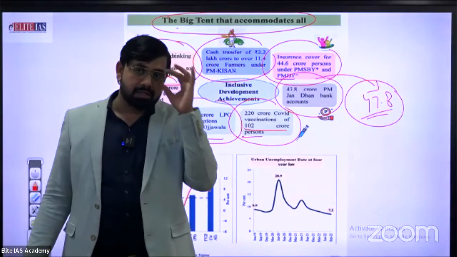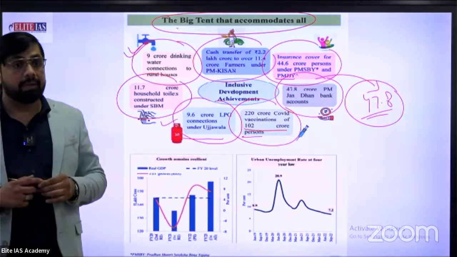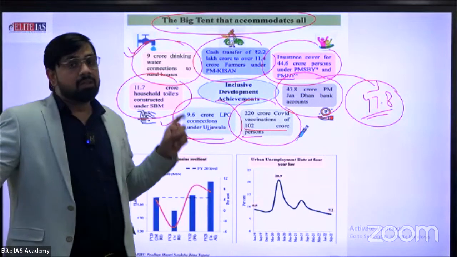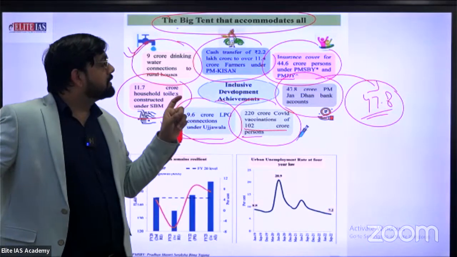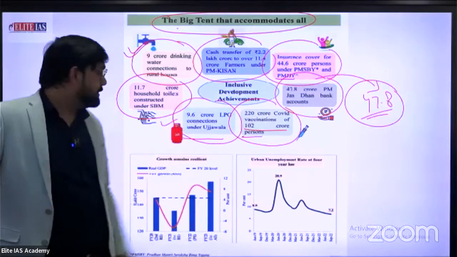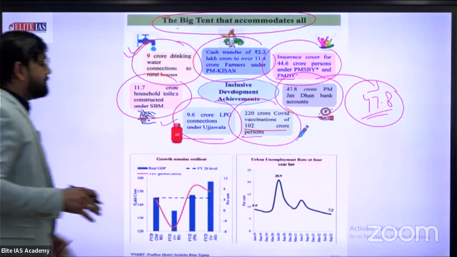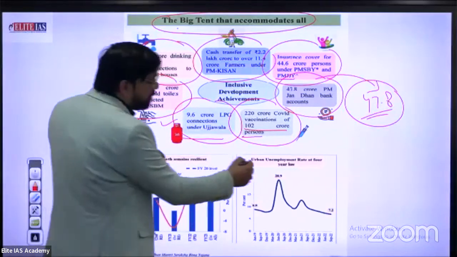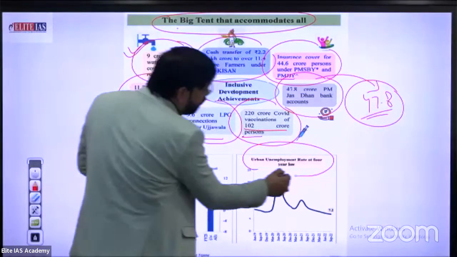This is the initial amount provided by the government at the time of opening a Jan Dhan account. Okay. So currently what is the estimated target? 47.8 crore. Let's see the graph provided by the Indian Finance Ministry on the urban unemployment rate over 4 years.